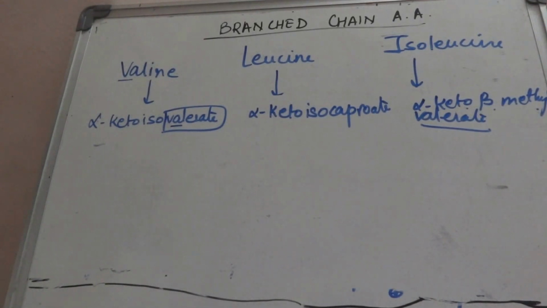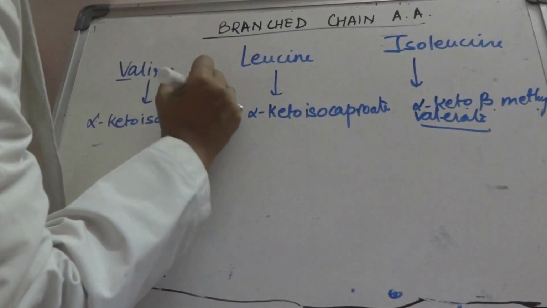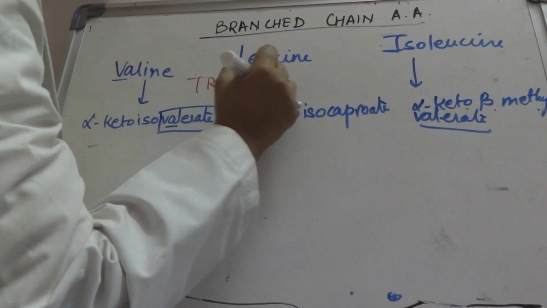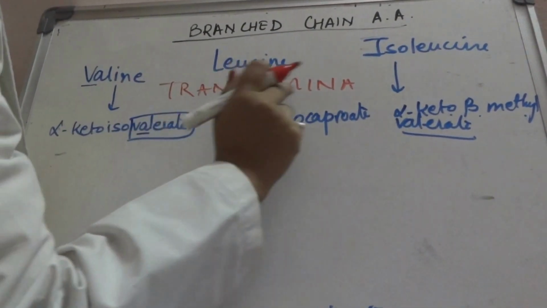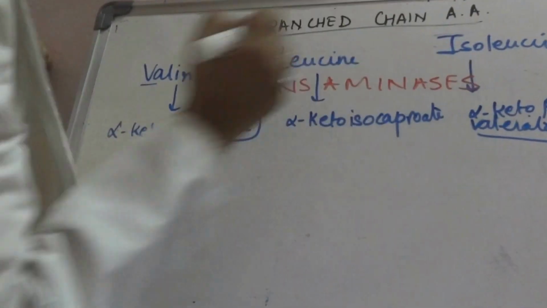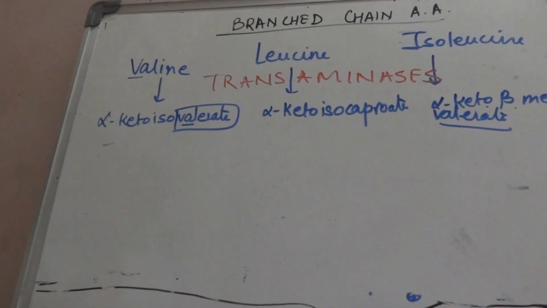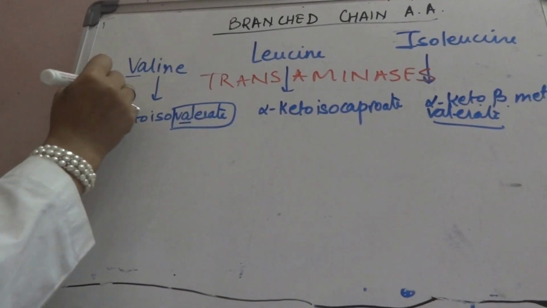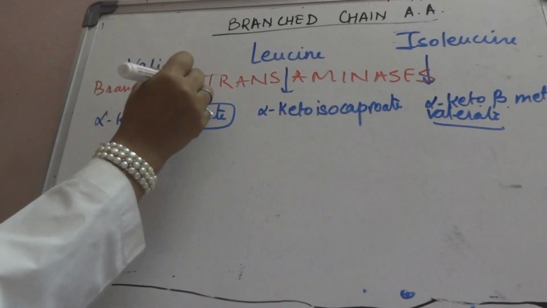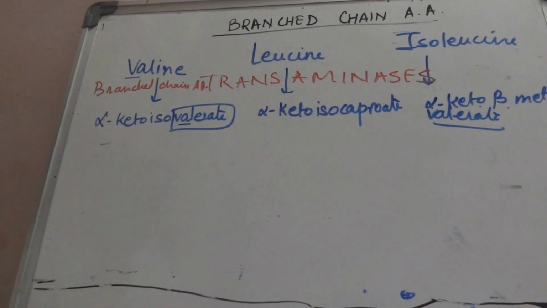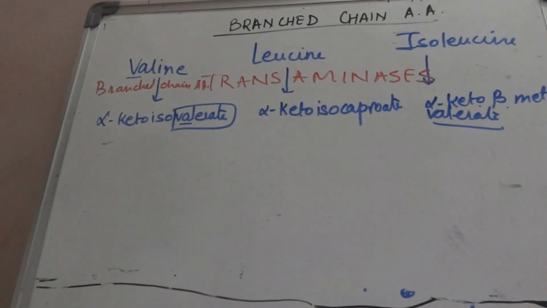Now whenever we know that an amino acid forms a keto acid, it is a simple process. It is a transamination reaction, so it will be catalyzed by transaminases. So we put it as branched chain amino acid transaminases. These three reactions are by branched chain amino acid transaminases.